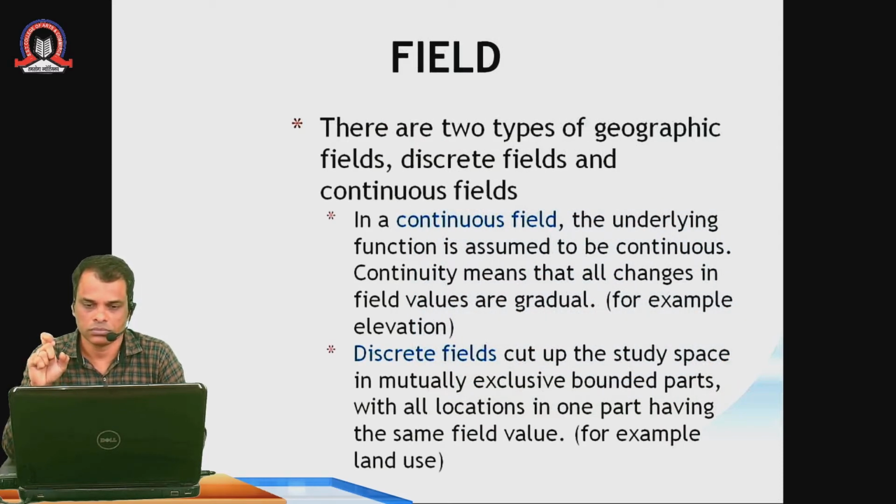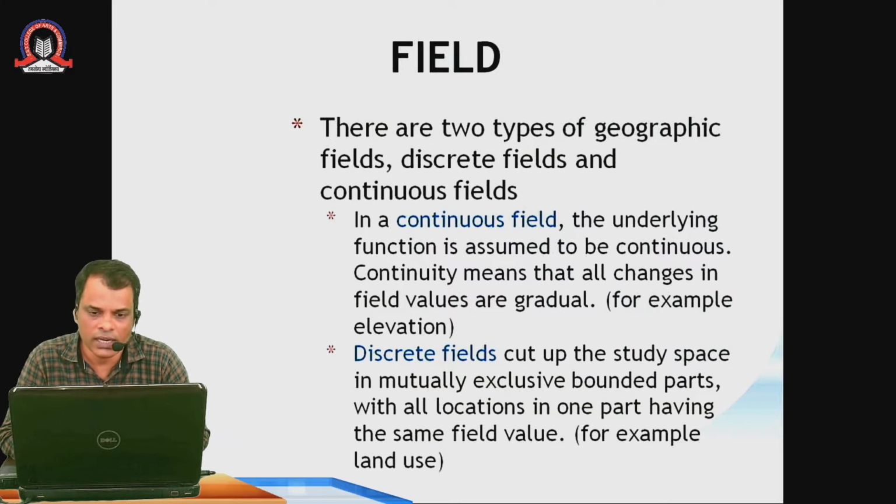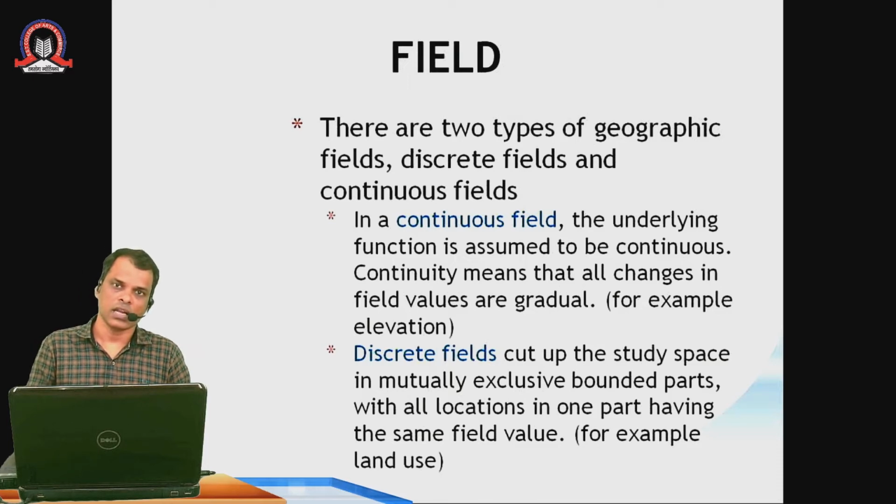Actually, if we are considering fields, then they are of two types: continuous field and discrete field. Now, what is meant by a continuous field and a discrete field, that we will see. In a continuous field, the underlying function is assumed to be continuous. Continuity means that all changes in the field value are gradual. Suppose we consider a mountain and its height is gradually increasing. There will be a slope, fine.